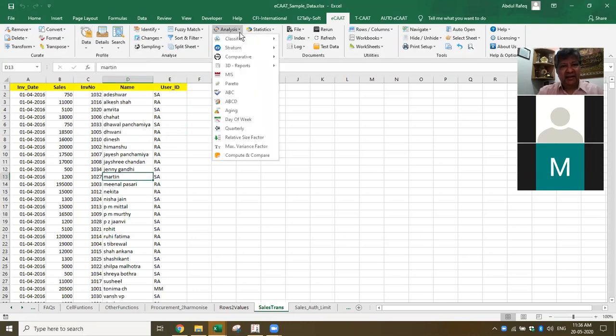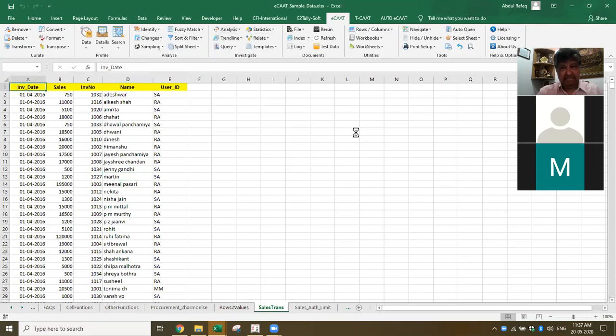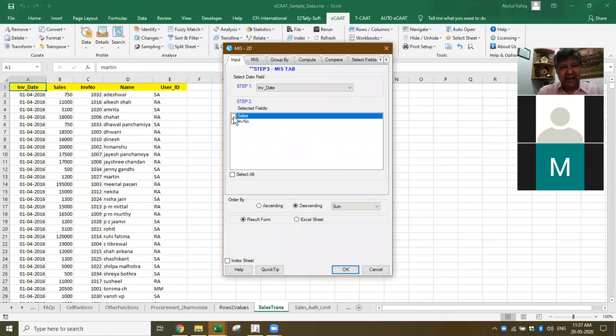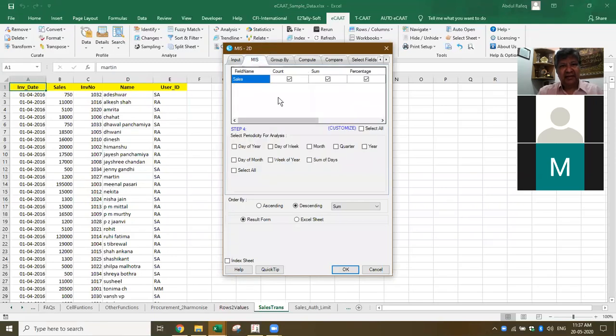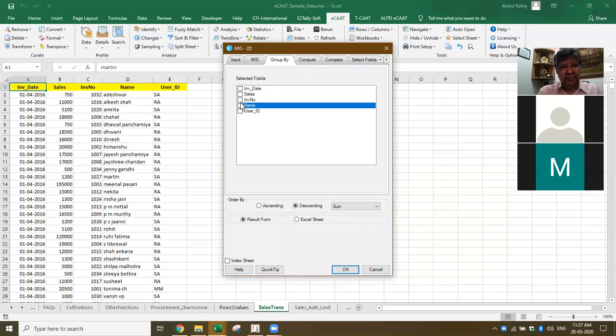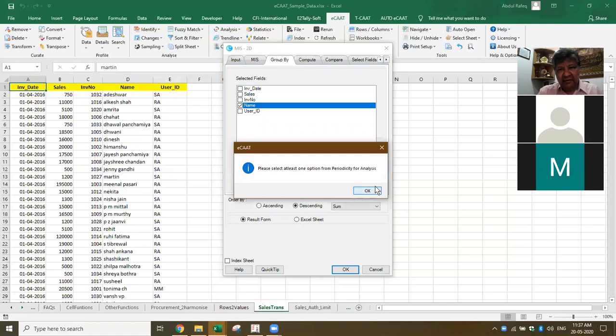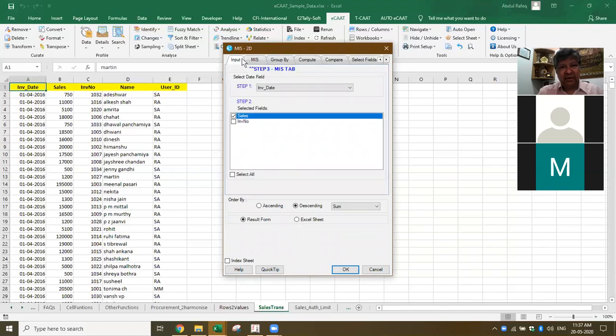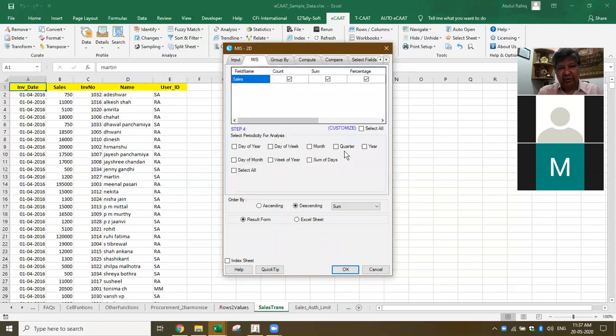Let's pick that MIS. Now here I've got MIS. I got the sales. I got MIS. Then I have count, some percentage. Okay, now I want to group by the name. Let me see what result I get. Okay, I have to select what this one is. What I want to do is based on month-wise of this one. Let me pick up month-wise itself.